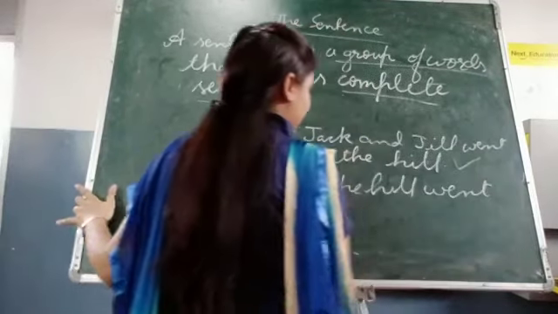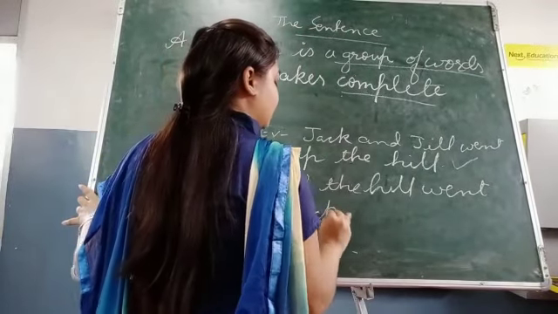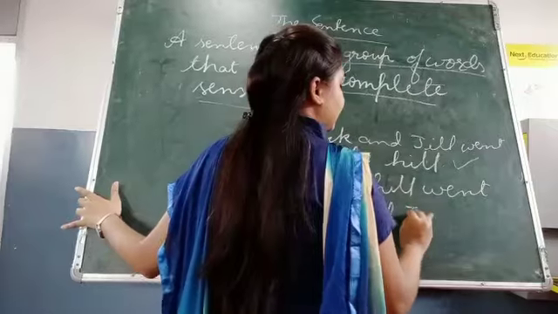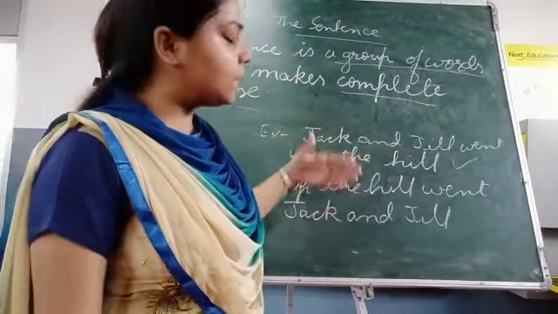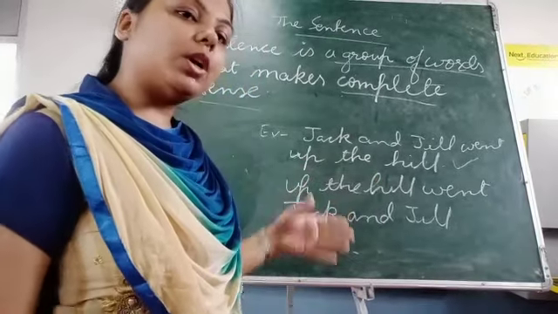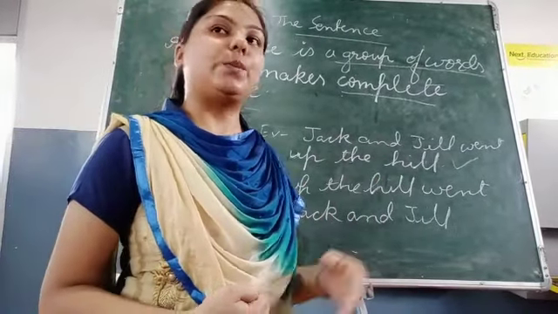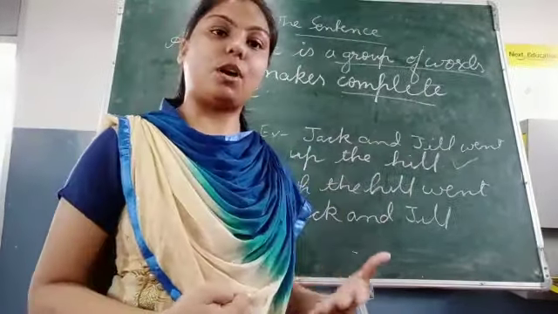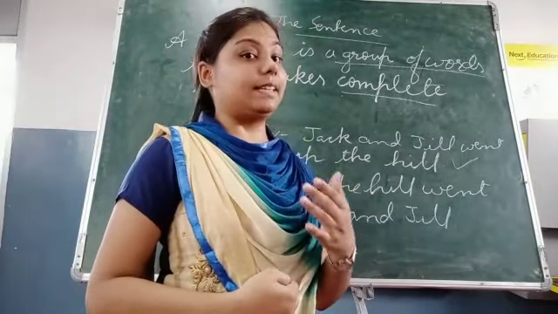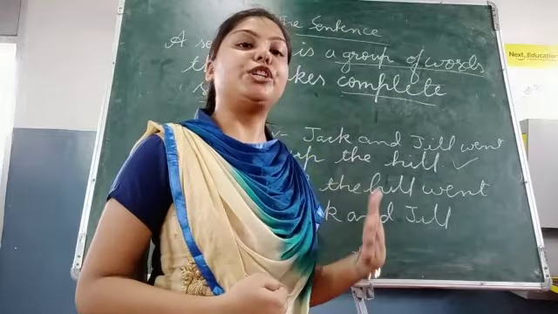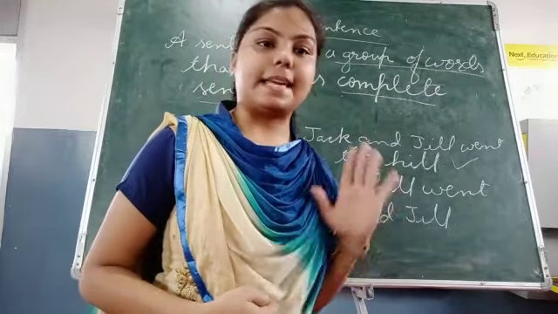Up the hill went Jack and Jill. It is also a group of words, the same words are written here, but can we call it a sentence? No. We can't call it a sentence because it is not making meaningful sense. So the basic thing for a sentence is that it should make meaningful sense.